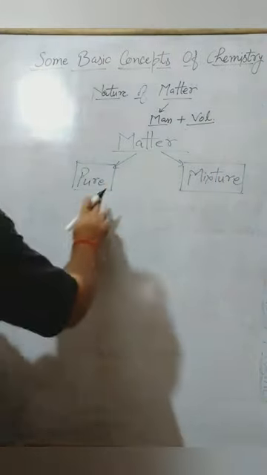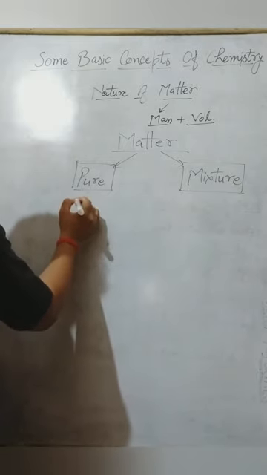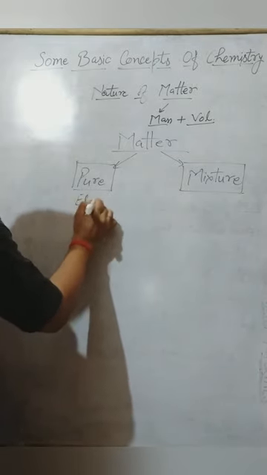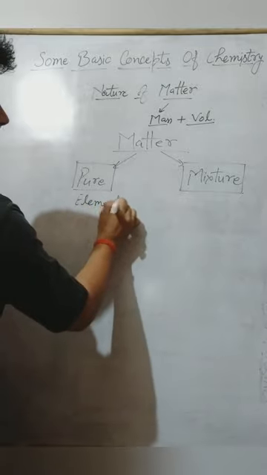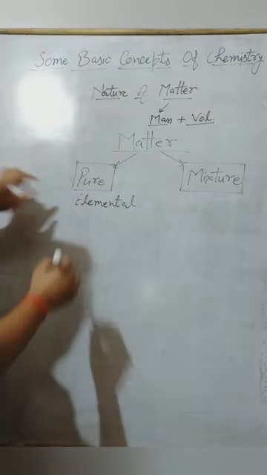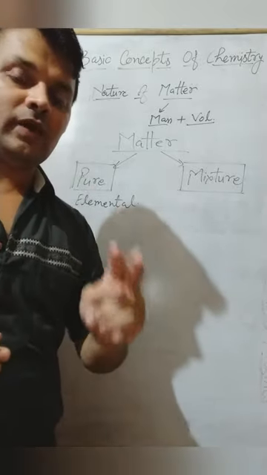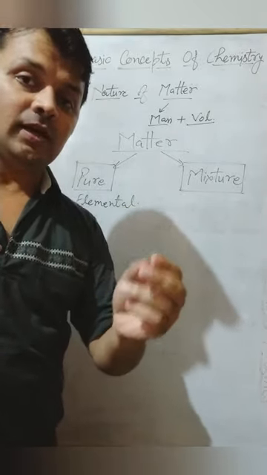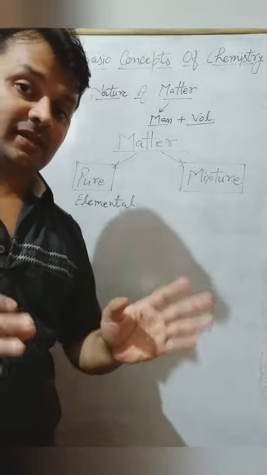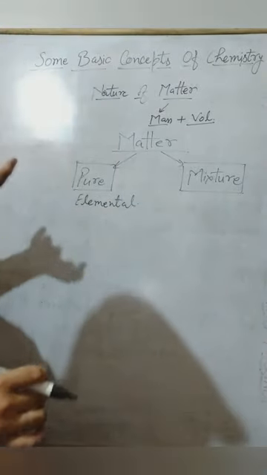The substances which have elemental nature are called pure substances. Like hydrogen gas is made up of two atoms of hydrogen, means only the element hydrogen is there, nothing else, right? So that is a pure substance.